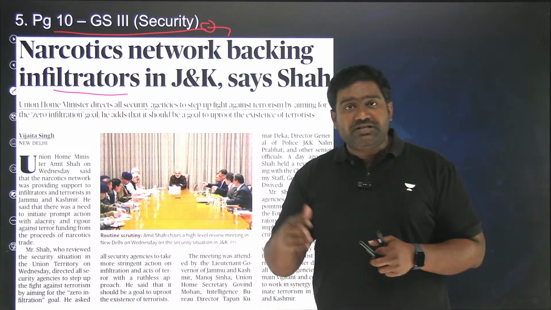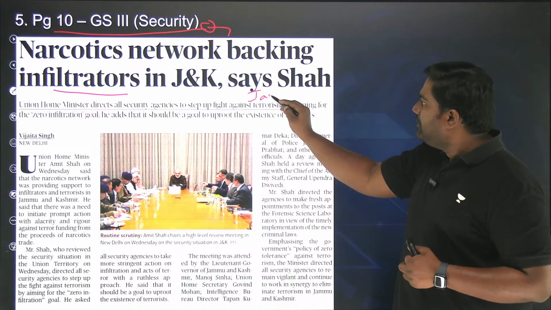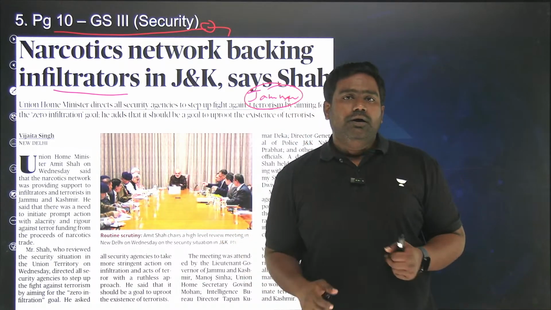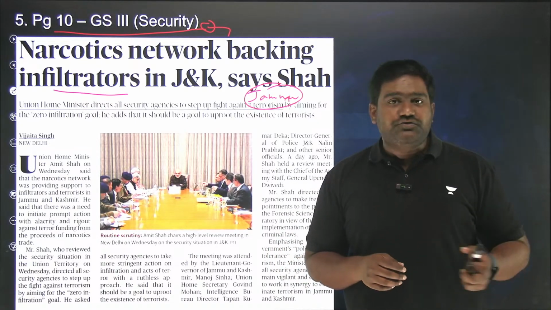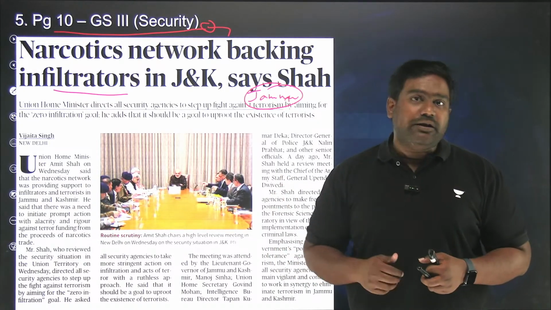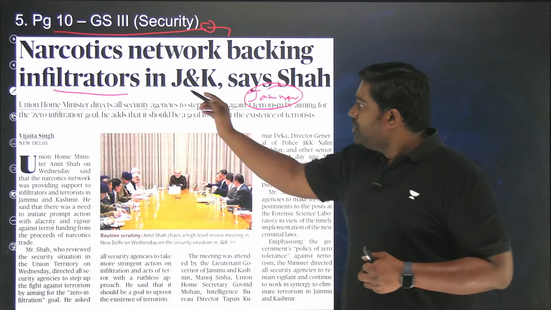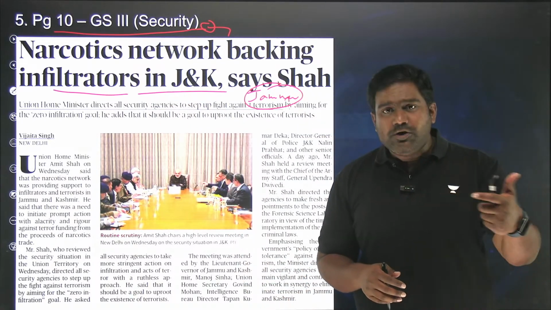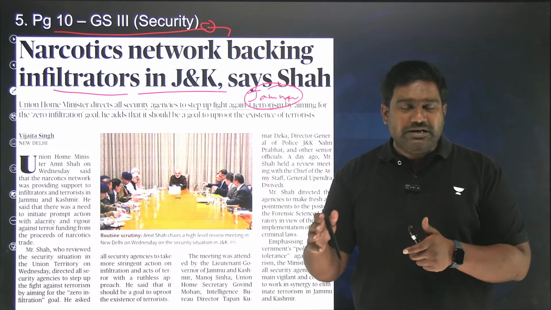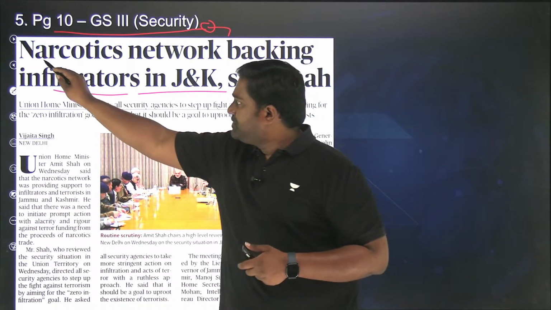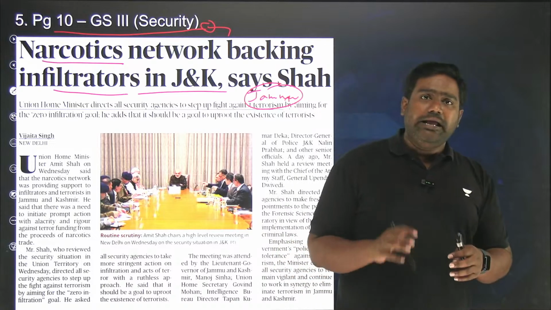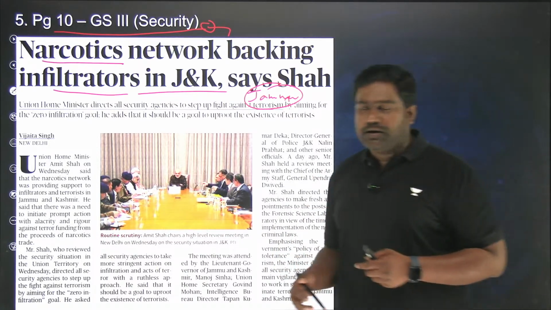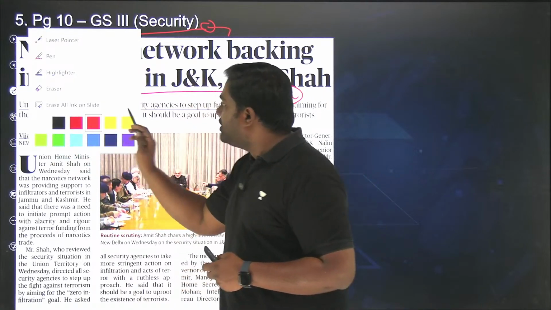Especially in the last 2 years, the Jammu region has become very active and has seen several terror attacks, and even recently, former military officers and migrant workers from other states have been targeted by the terrorists who are sponsored by Pakistan. So Union Home Minister Amit Shah, who has taken stock of the situation, was addressing all the security agencies which are countering terrorism in J&K. He has pointed out that there is a direct link between narcotics, smuggling of drugs, and the terror network and the infiltration that is happening in Jammu and Kashmir.